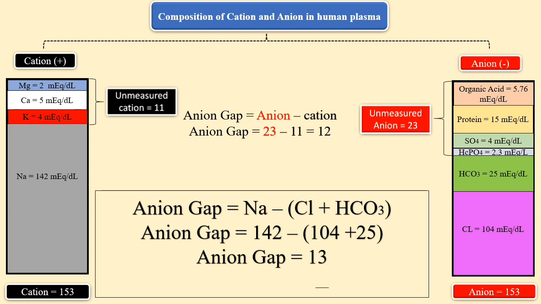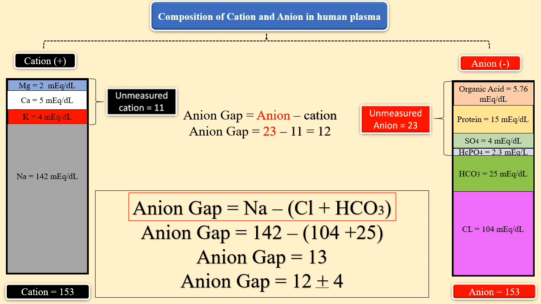Here the scientists suggest a range for the normal anion gap, that is 12 plus minus 4. It means normal anion gap is between 8 to 16. And the formula for anion gap is sodium minus chloride plus bicarb.